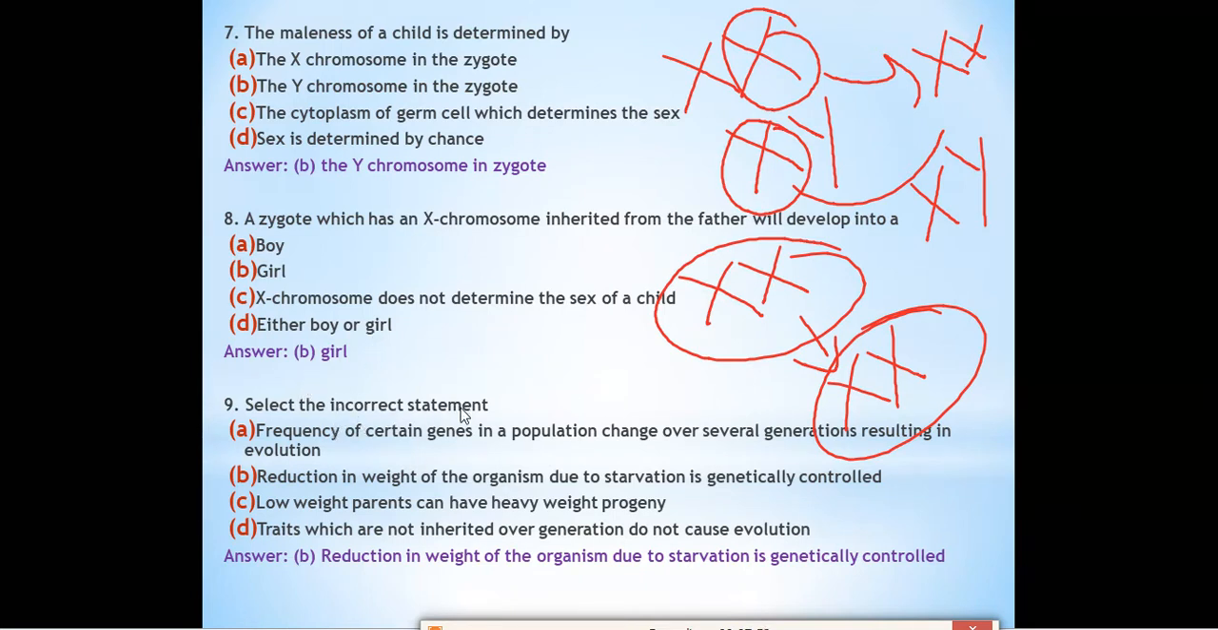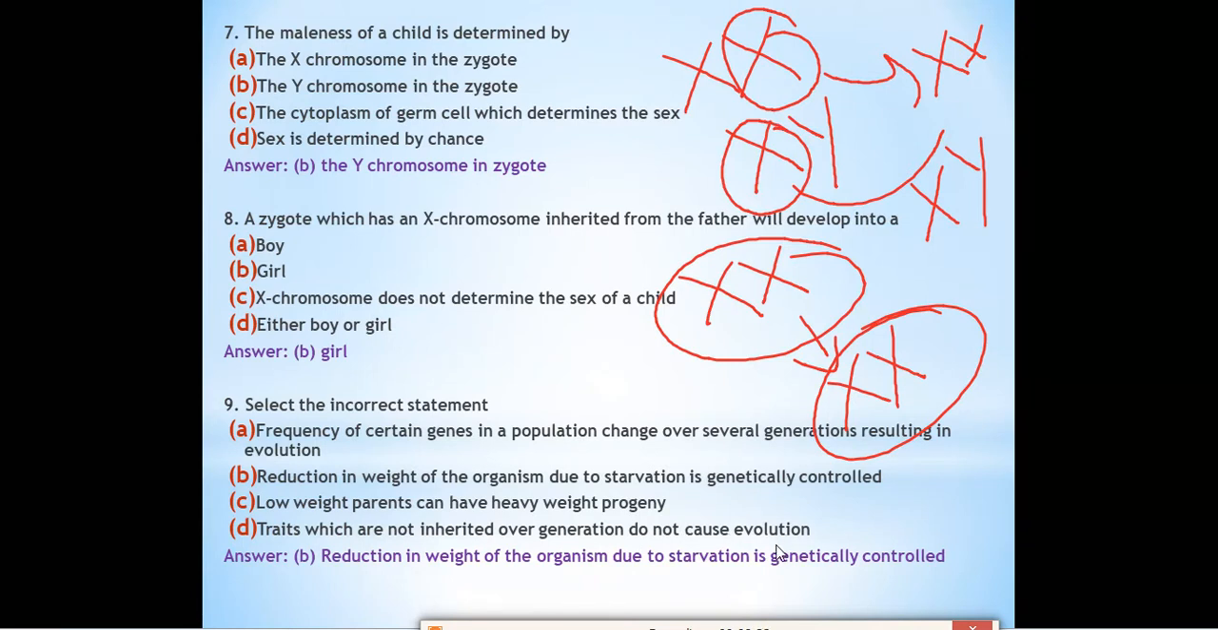Select the incorrect statement. Four options are given. Among these four options, we have to select the incorrect statement. Frequency of certain genes in a population changes over several generations, resulting in evolution. Sometimes in a population, the frequency of a gene will change and it will result in evolution. This is the first statement. Reduction in weight of the organism due to starvation is genetically controlled. Low weight parents can have heavy weight progeny. Traits which are not inherited over generations do not cause evolution.